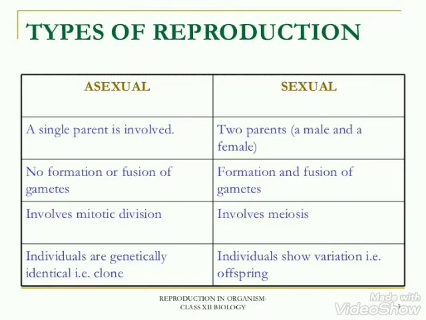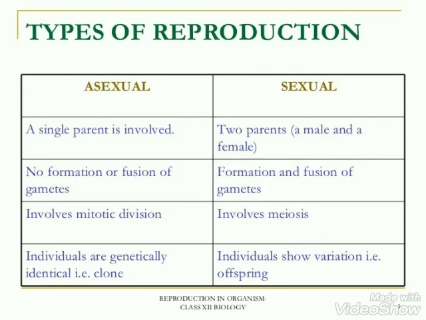Before we move forward into the various types of asexual and sexual reproduction in detail, we should know the basic difference between them. In asexual reproduction, a single parent is involved, and in sexual reproduction, 2 parents are involved.